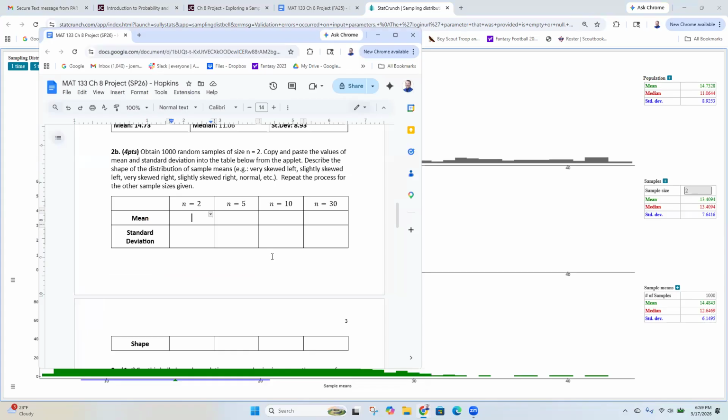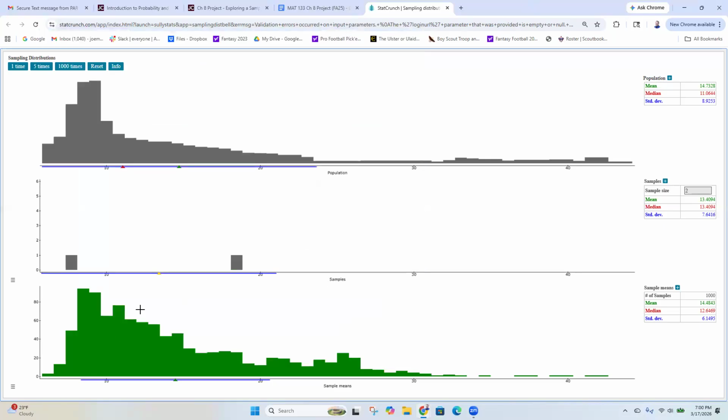So my mean was 14.48. My standard deviation was 6.15. And my shape. What do you think my shape is down here? Is it very skewed right, slightly skewed right, normal, skewed left, slightly skewed left, very skewed left?